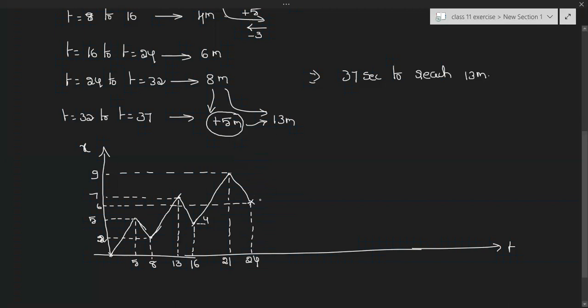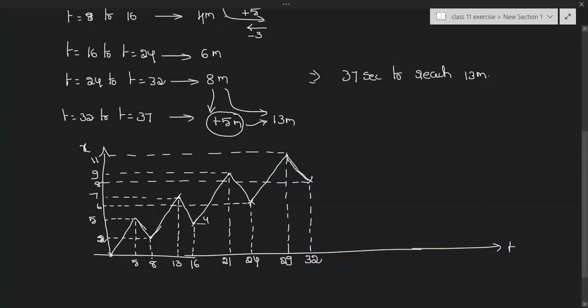Now from here again he will travel 5 meters in the forward direction. So 6 plus 5, 11. So this will be 11. Now again he will come back by 3 meters. So 11 minus 3 is nothing but 8. Now this time, 24 plus 5, nothing but 29. Again to come back 3 meters, he will take 3 seconds. So 29 plus 3, nothing but 32.